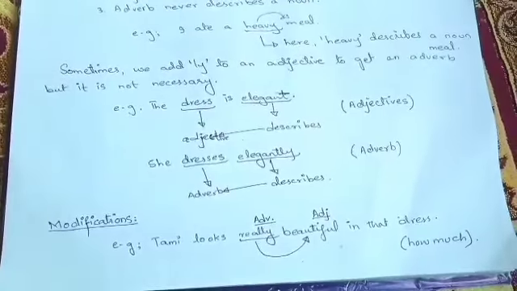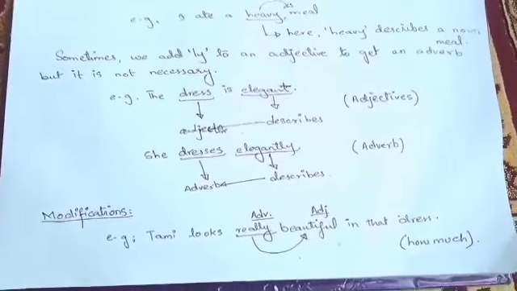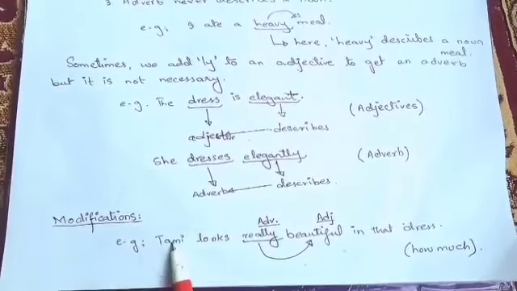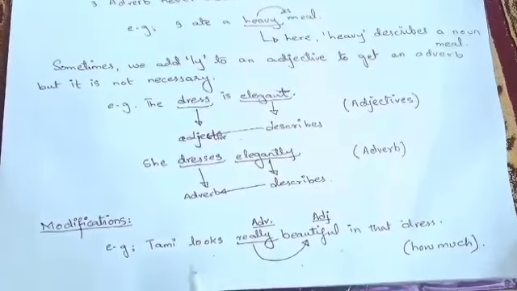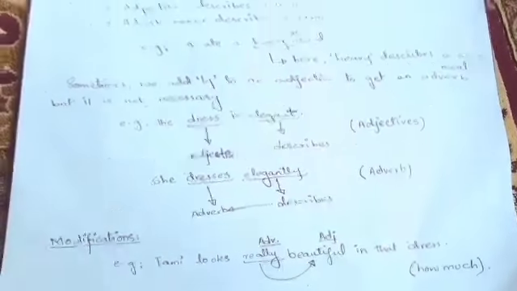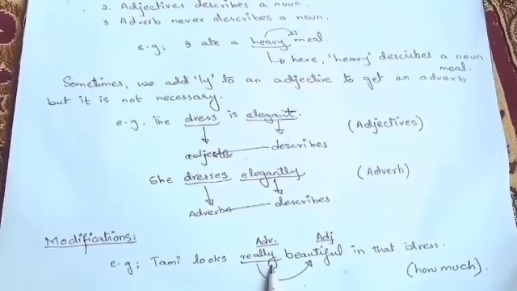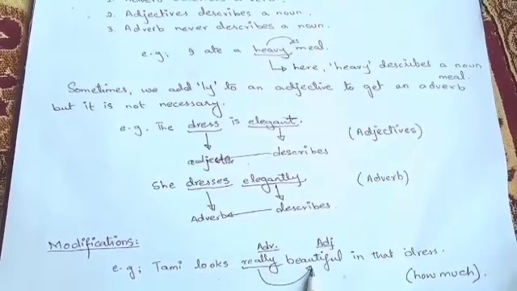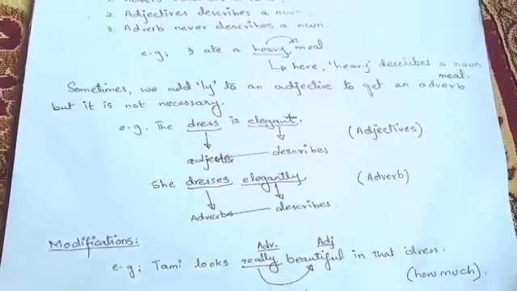Moving towards the modifications of adverbs, sometimes adverbs also modify adjectives. For instance, Tammy looks really beautiful in that dress. Over here, really modifies the adjective beautiful. It tells us how much beautiful she is looking.